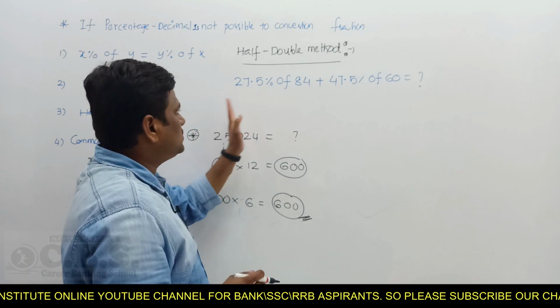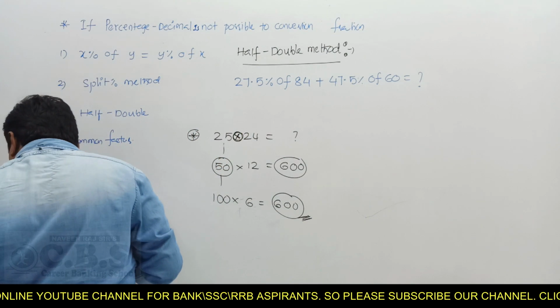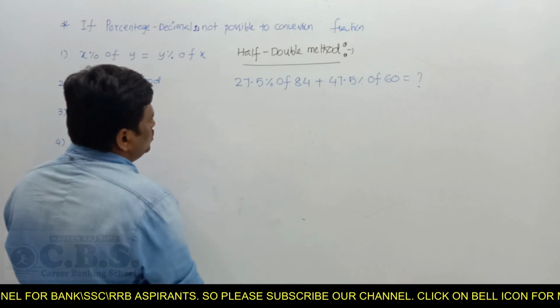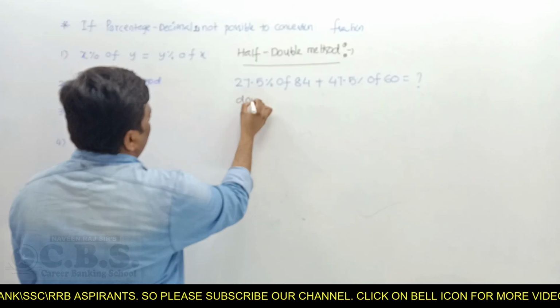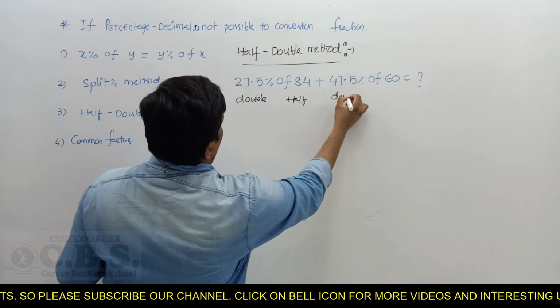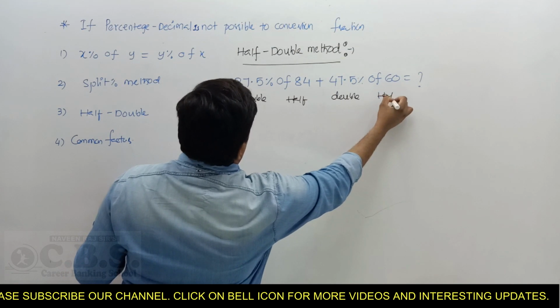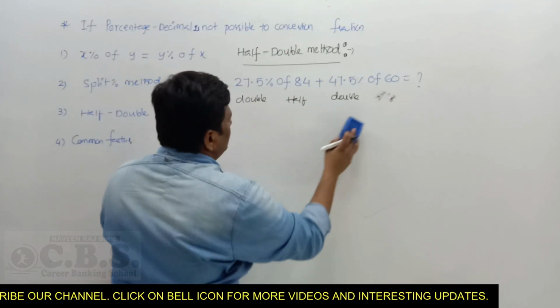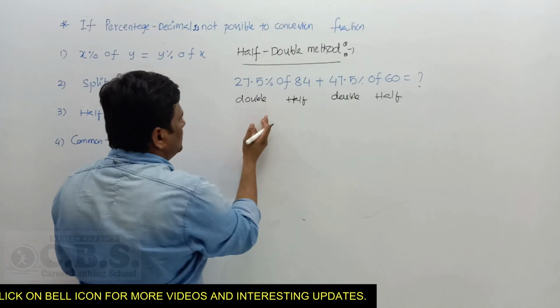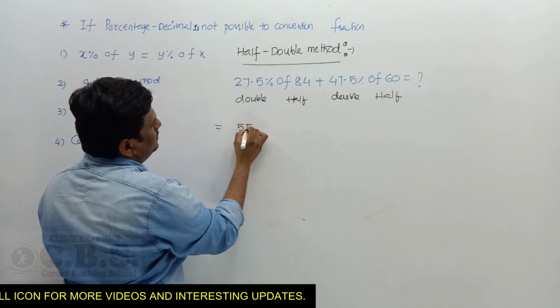Okay, let's start with our 27.5% of 84. As you know, 27.5% doubled gives you 55%.